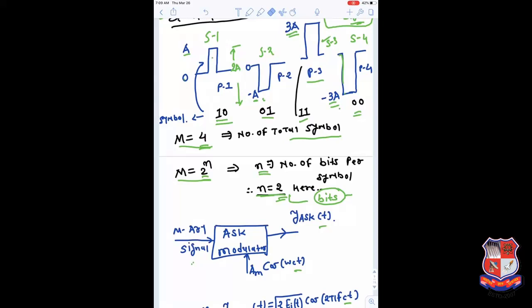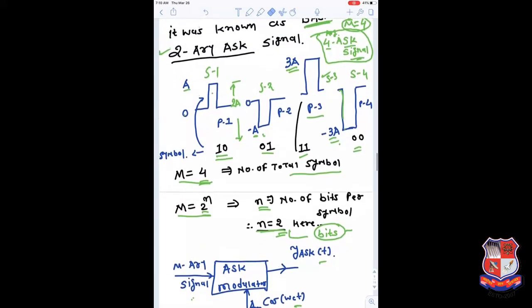So this signal is basically different from 2 ASK. In 2 ASK one symbol represents 1 bit, but here one symbol represents 2 bits. So the data transmission rate is basically double here, because in the time in which we were transmitting a single bit, or one symbol, where one symbol equals 1 bit, here in 4 ASK we transmit one symbol, but this symbol represents 2 bits.